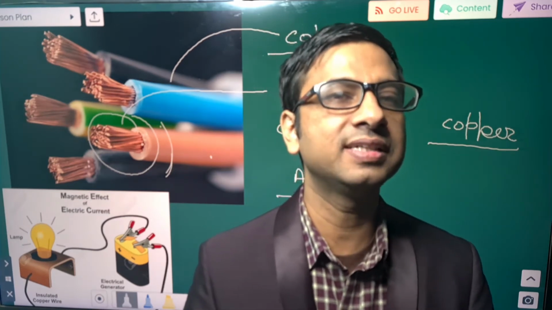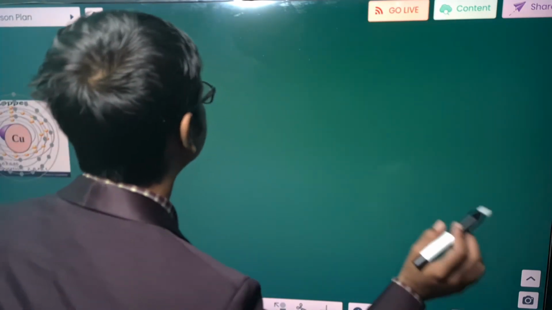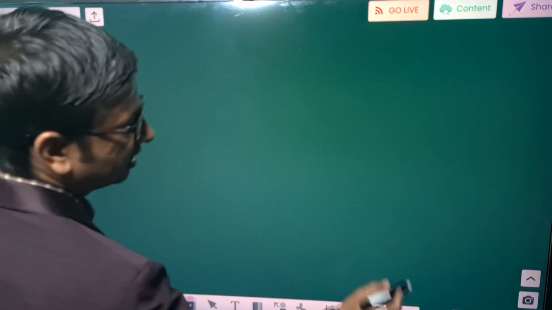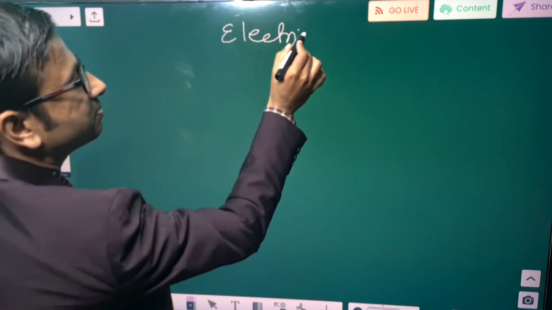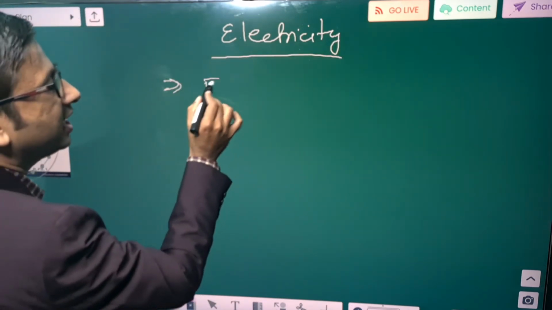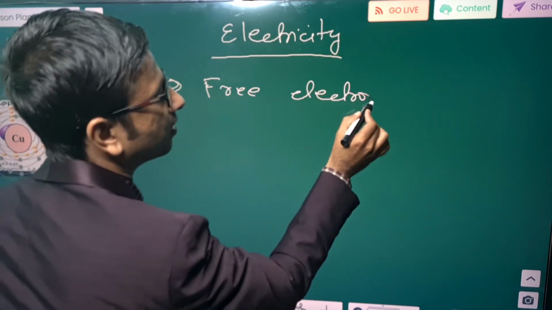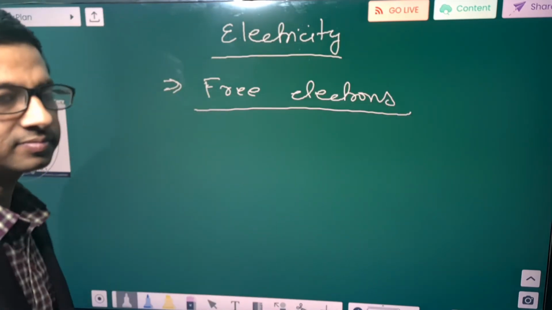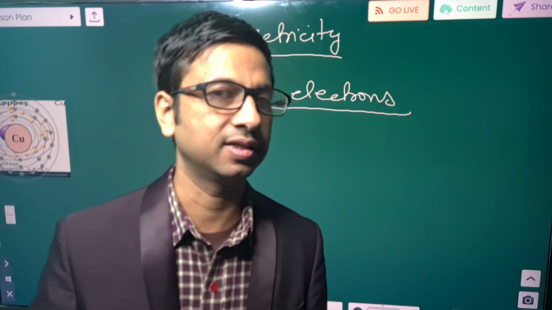So now we can see that, dear students, anywhere there is presence of free electrons, there may be electric current if we apply potential difference.